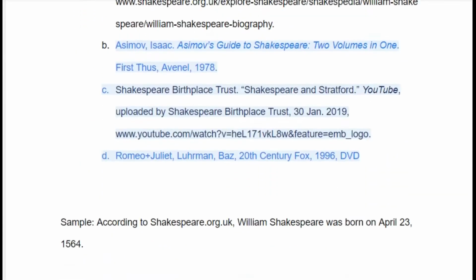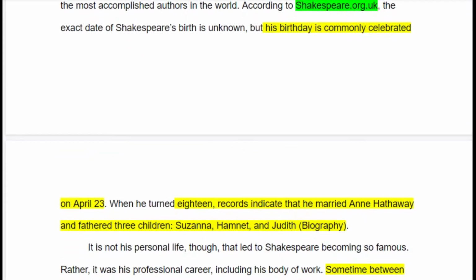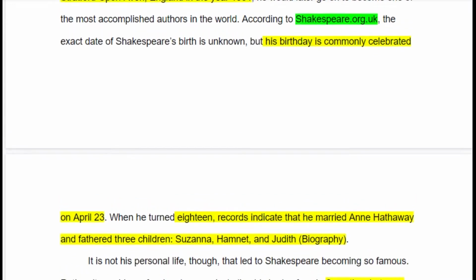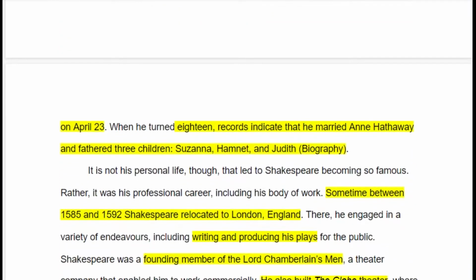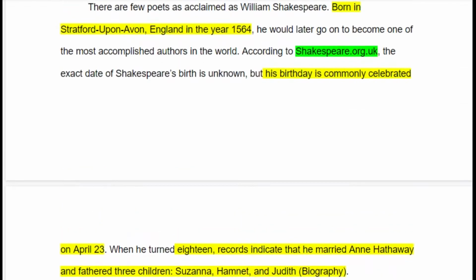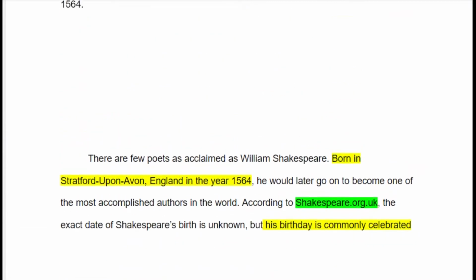So all the way down here, what I have is my paper, and we've only cited at the end of the paragraph. Now, realistically, if I were writing this, I wouldn't want to do that because this doesn't give credit to all the other places that I got my information. But I do want to point out that even though we have our source here according to shakespeare.org.uk, I still need to make sure that I'm citing it at the very end. Otherwise, my citation is not complete and I can still get hit with plagiarism. So you still absolutely have to have that parenthetical citation, even if you already have an in-text citation.